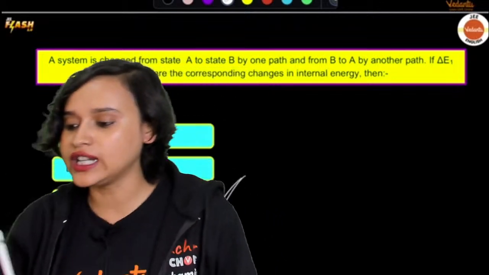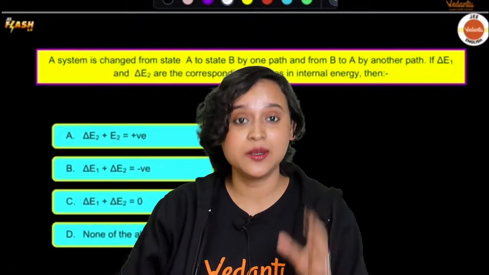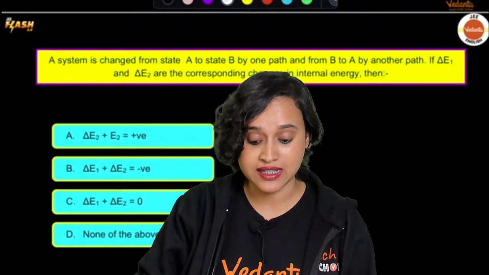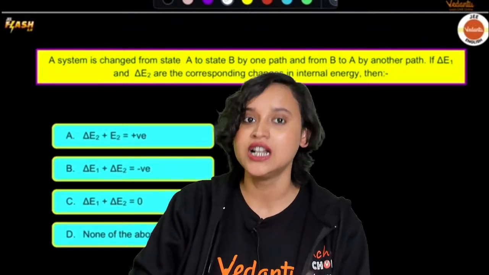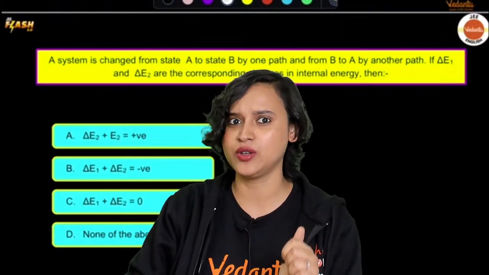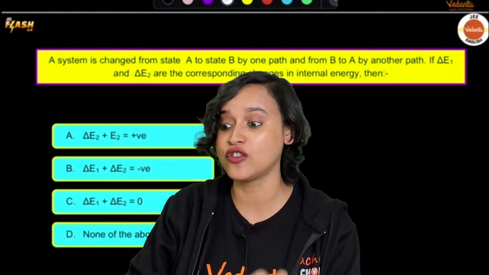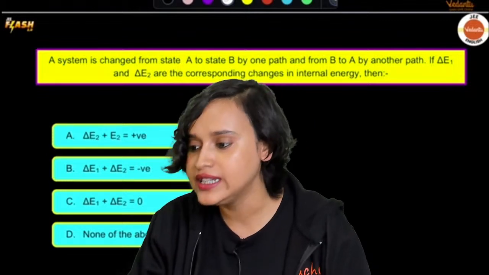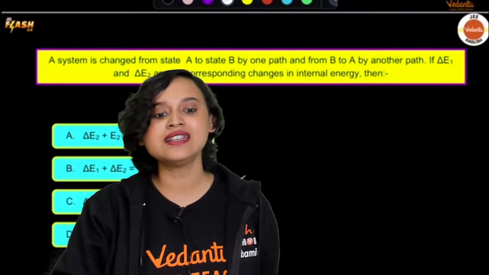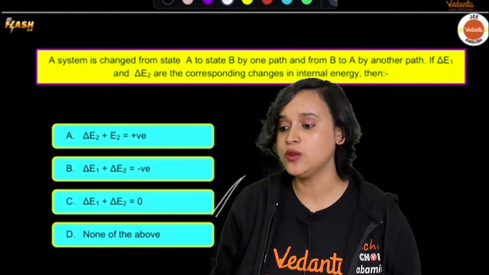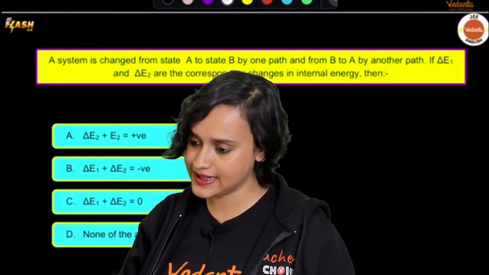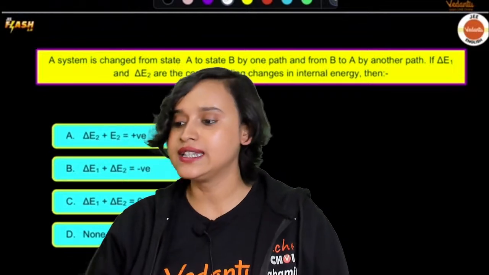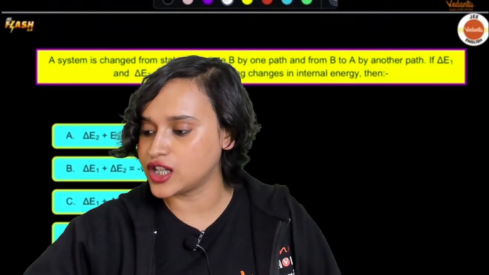Hey, Brooklyn. So all this time you were asking me about cyclic processes, isn't it? This is not a cyclic process because here we do not have a loop. But this is somewhat related to it because in JEE you might see certain tricky questions like this. The correct answer is 0. E1 plus E2 is equal to 0. Very good, everybody.